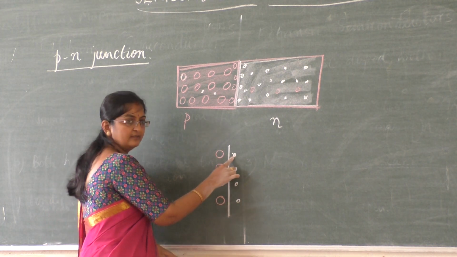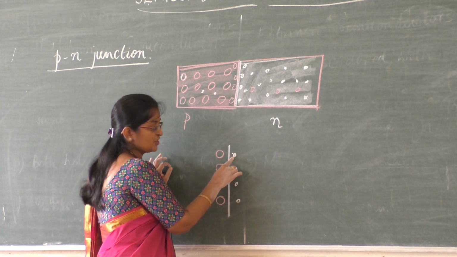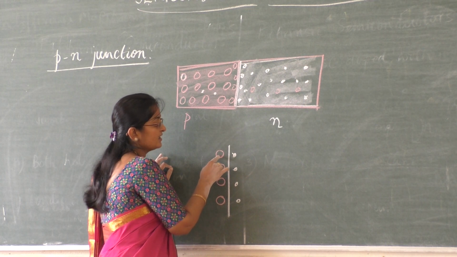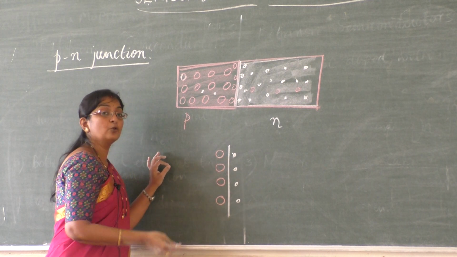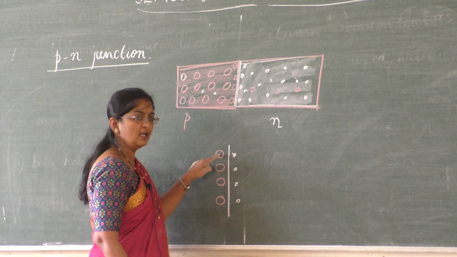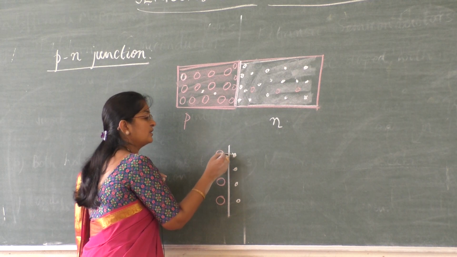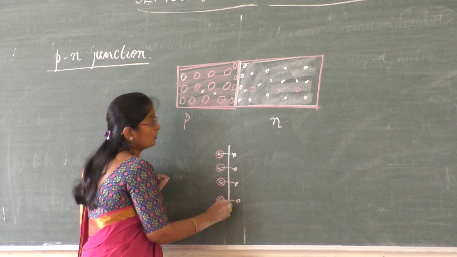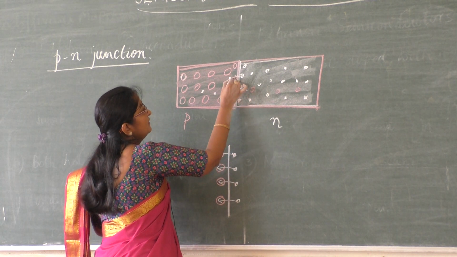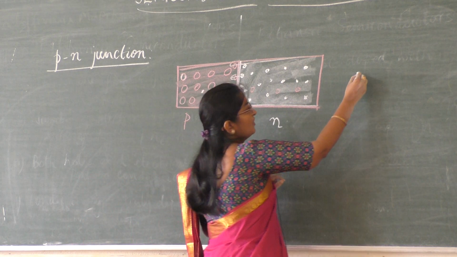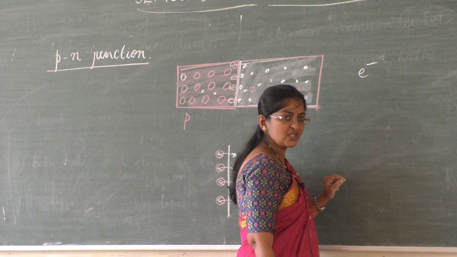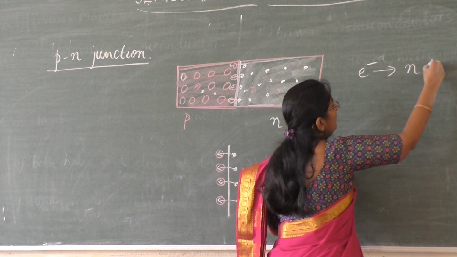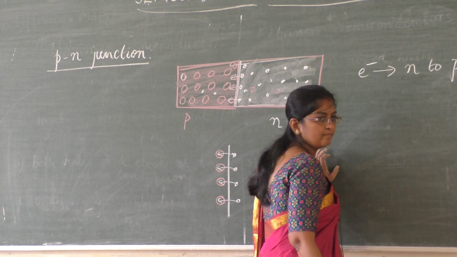This electron is a negative charge, and a hole has effective positive charge. A hole is ready to accept an electron. This hole accepts this electron, so this electron is attracted towards this hole. All the electrons come here. So electrons, which are majority charge carriers in N-type, shift from the N to the P side.